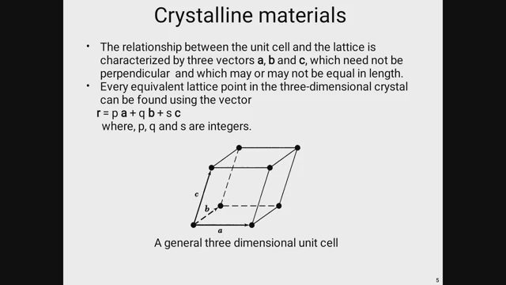All of these are the three imaginary axes which represent the unit cell, and the angles are basically alpha, beta and gamma, which give the angle between these three imaginary axes OX, OY and OZ.